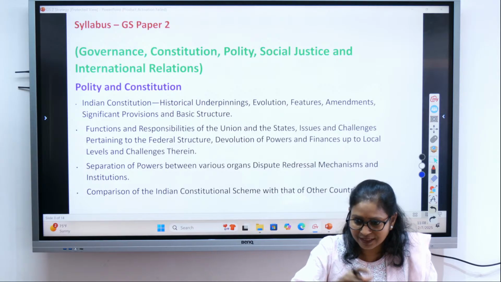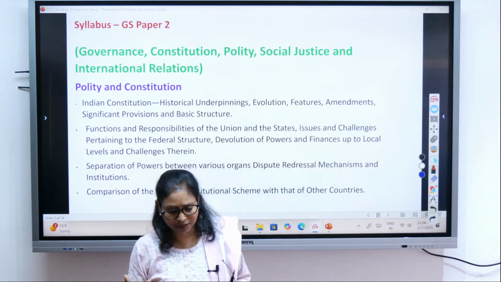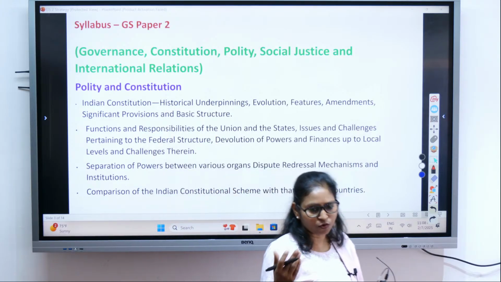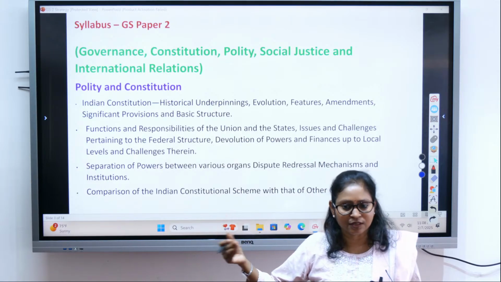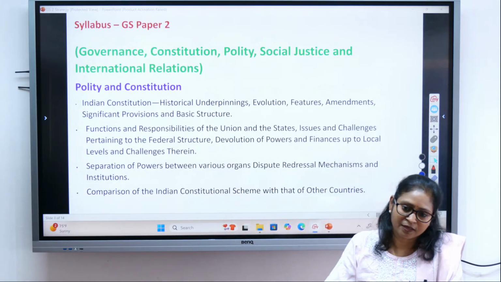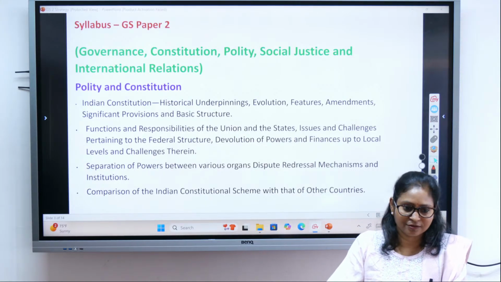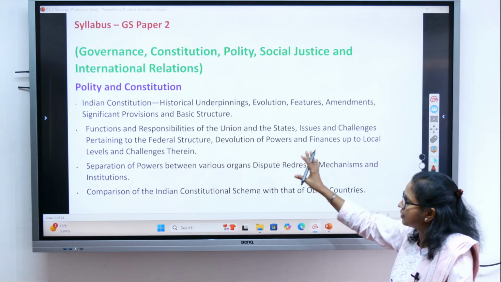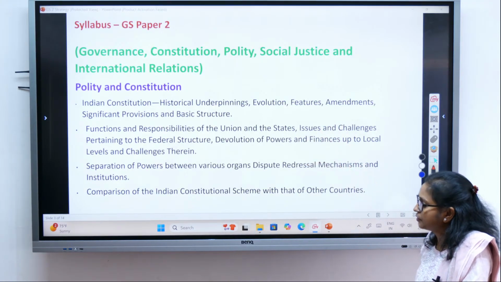So what is the easiest way? If you know the definition, and if you don't know any proper data or any relevant codes, at least we know the meaning and the definition, so we can easily start the answer. That will give you a good punch to start your answer. So try to know the meaning, and it also helps in developing a better understanding of the topic.